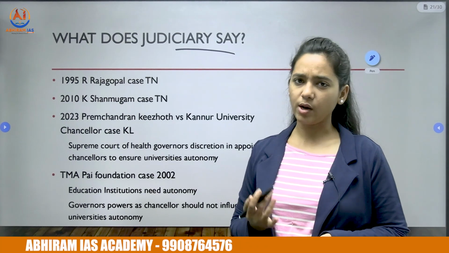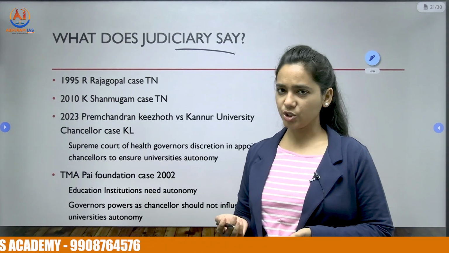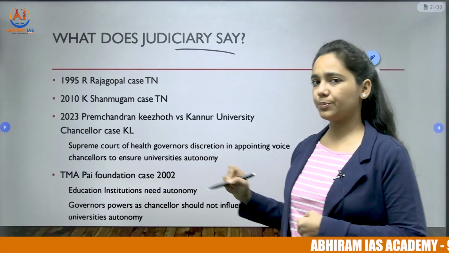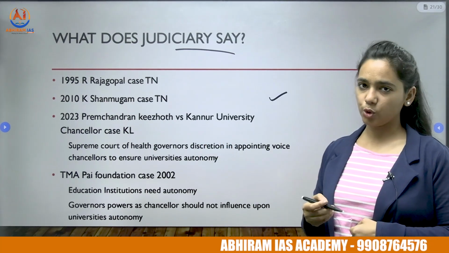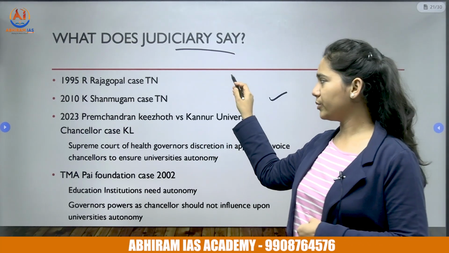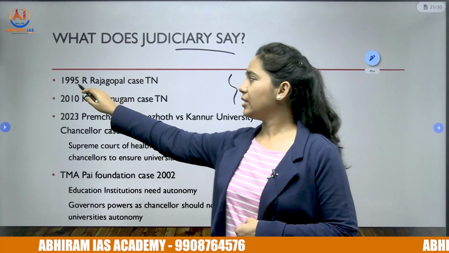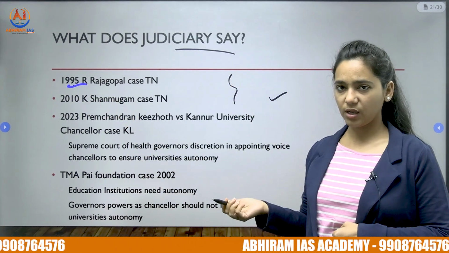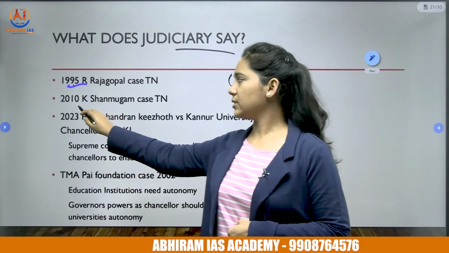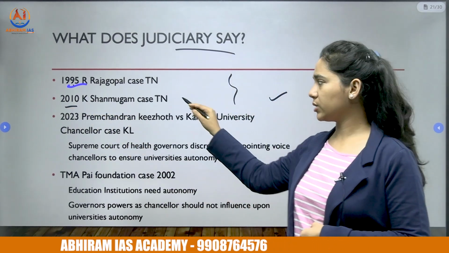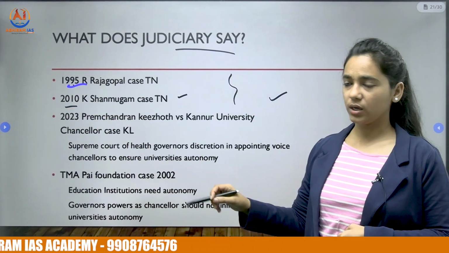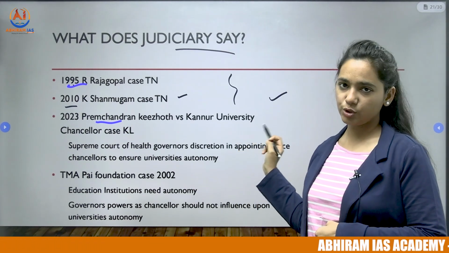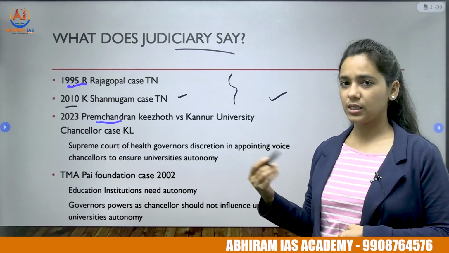The UGC, that is the University Grants Commission, and the judiciary have time and again upheld the governor's powers as chancellor. They are supporting the governor's powers in numerous cases. We can see the popular ones like the 1995 R. Rajgopal case in Tamil Nadu, then the 2010 K. Shanmugam case, also in Tamil Nadu. But the latest one, the Prem Chandran case in 2023 regarding Kannur University, also supported the governor's powers.